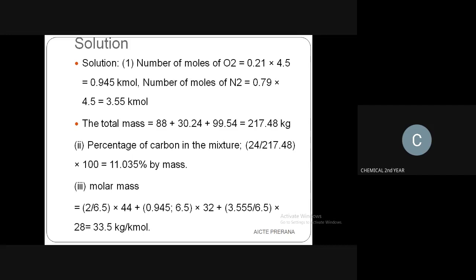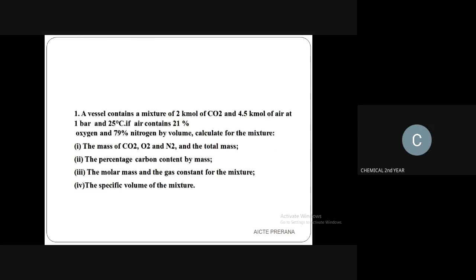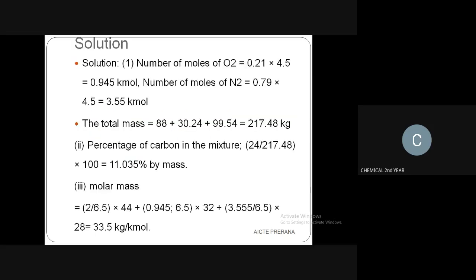Each fraction is converted to mole fraction, and after that it is multiplied by the 4.5 kilomole of air they have given, which is the common factor for oxygen, carbon dioxide, and nitrogen.